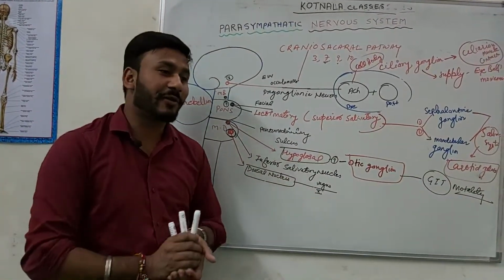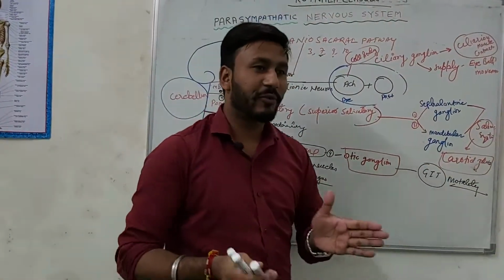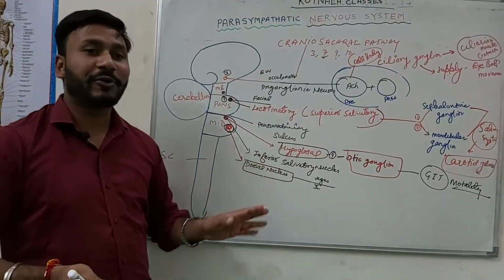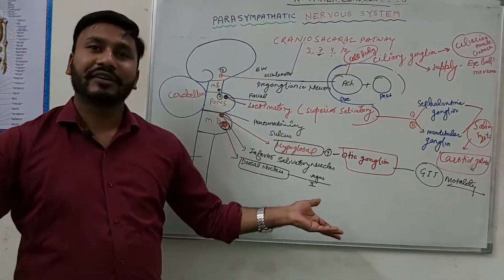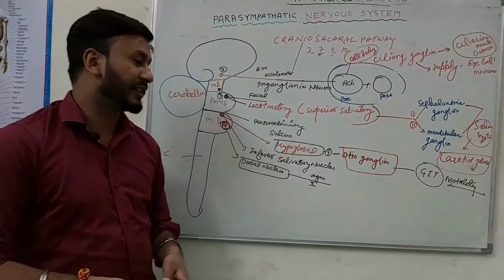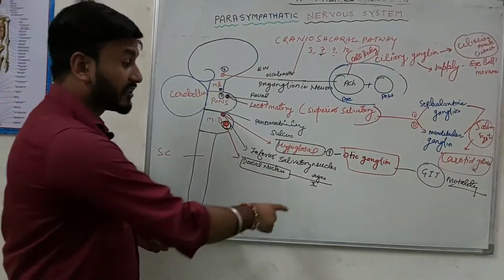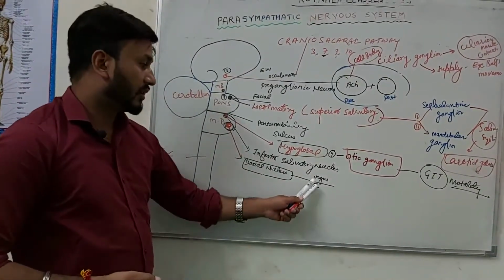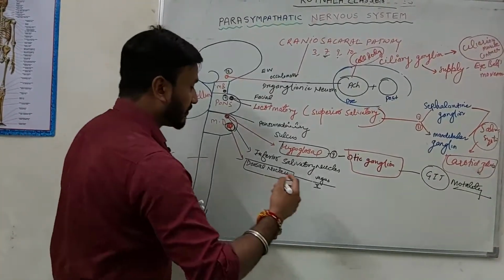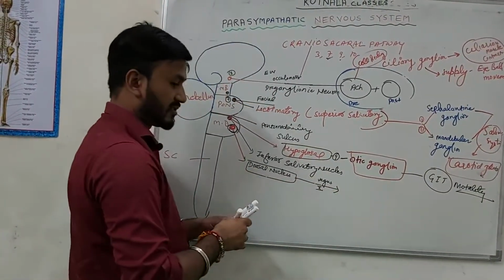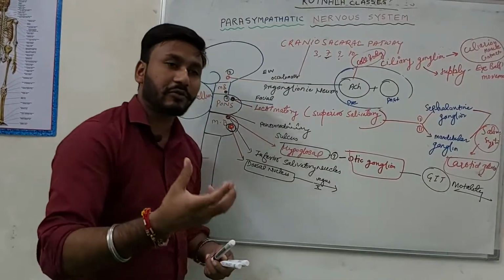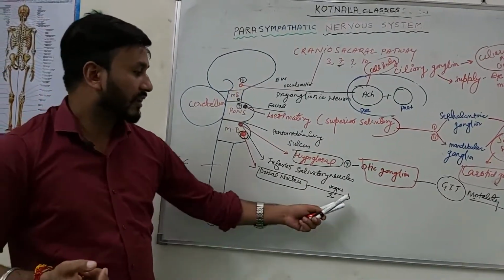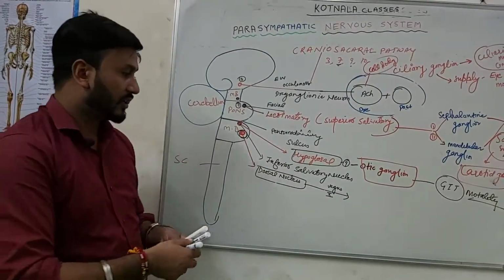Vagus means vagabond nerve. Students, vagus means vagabond, which means it is found everywhere in the body.